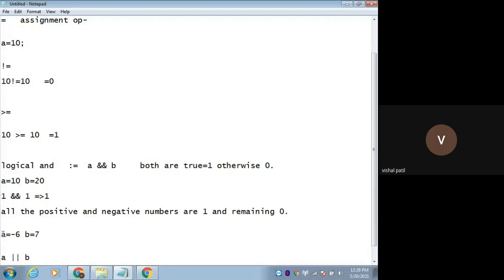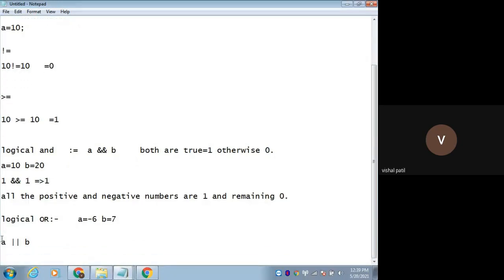Now this is the logical OR operation. What will be the output? You tell me. A value is -6 and B value is 7. The note is already given. Just use the note and tell me the answer.